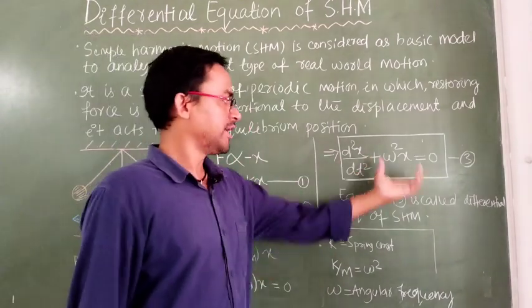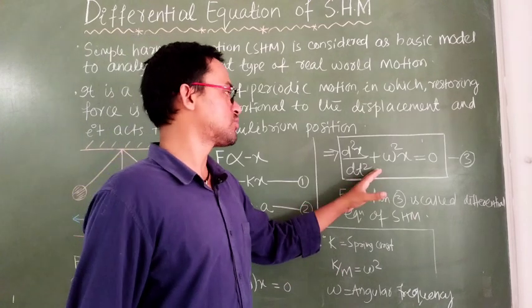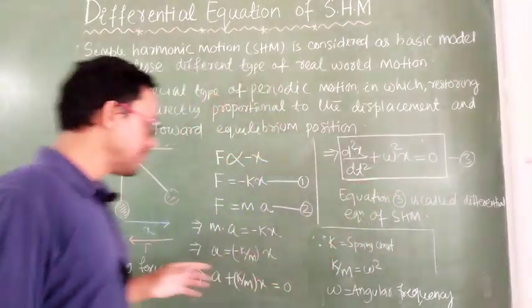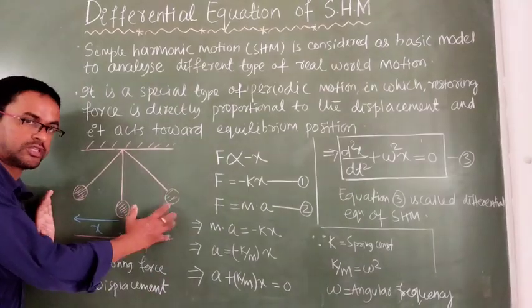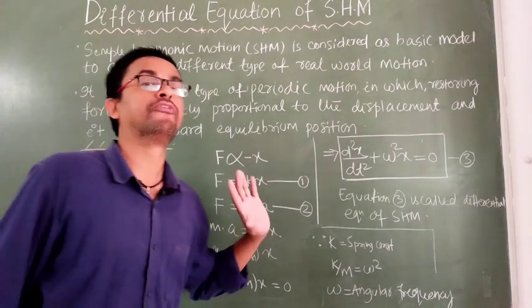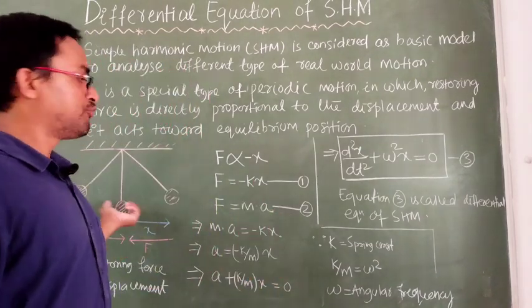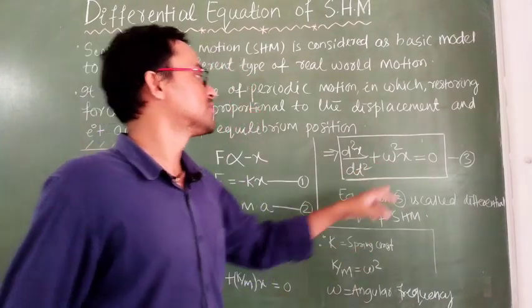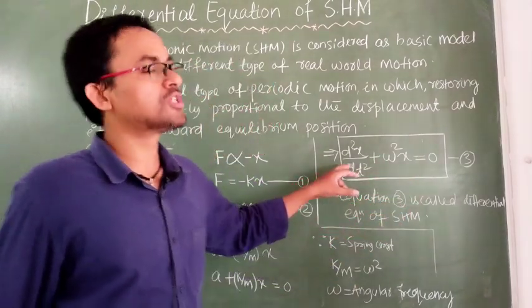What is this equation showing? This equation shows what your angular frequency will be. Angular frequency is associated with oscillations, that means for a complete oscillation, you are covering an angle of 2 pi. Here we have the angular frequency, this is the displacement, and this is the restoring force.